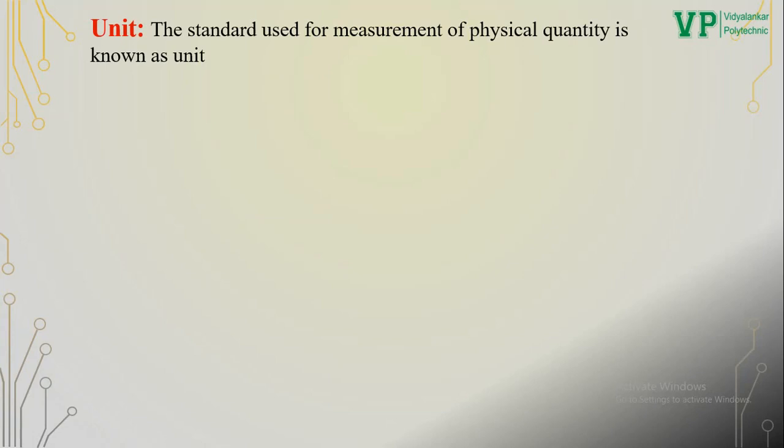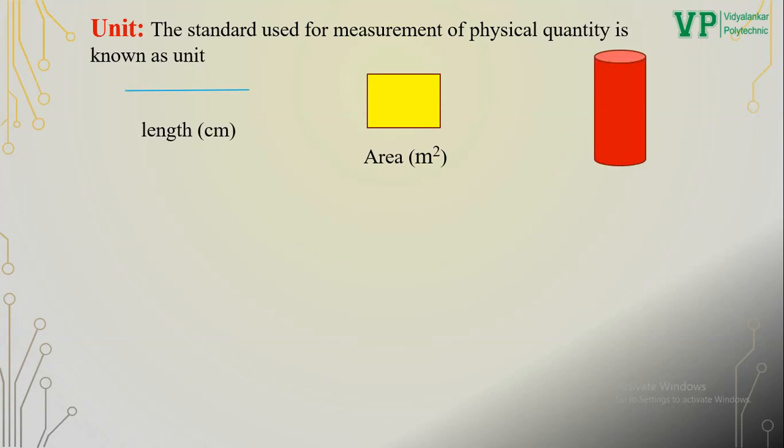Each quantity has a specific unit. For example, unit of length is centimeter, unit of area is meter square, and unit of volume is meter cube.